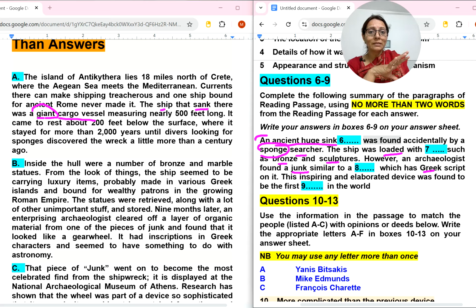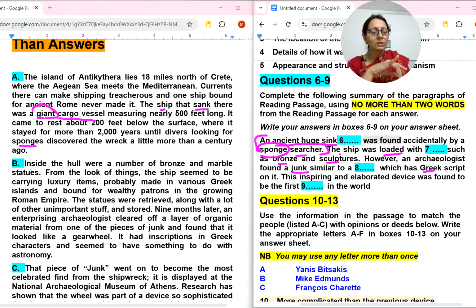For one sentence, they have fragmented it into 2-3 sentences. Okay, a huge sink. So huge is giant. Cargo vessel will come here. Was found accidentally by a sponge. So sponge, divers looking for sponges. So we have completed 6-1.